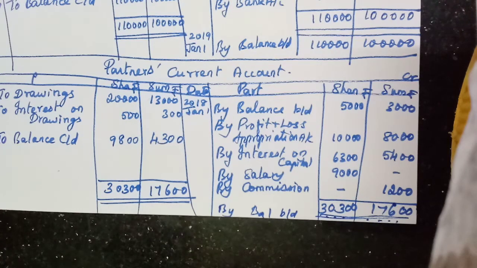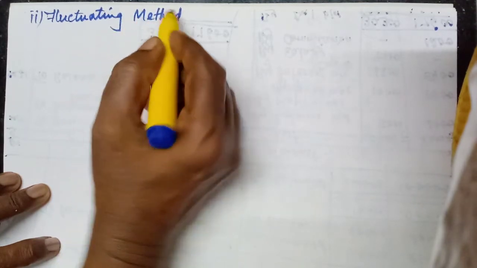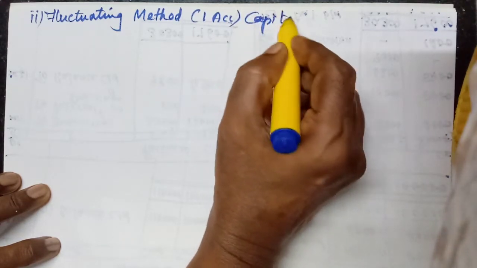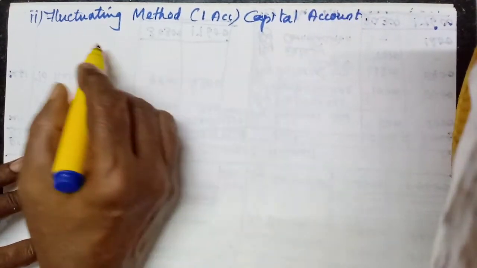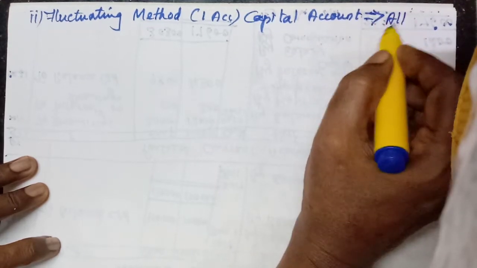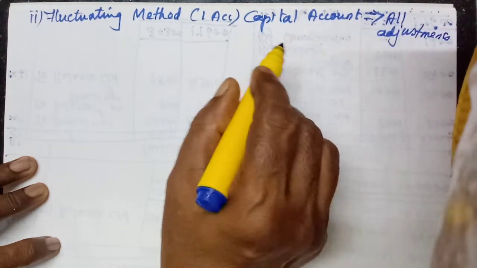Now we will see the fluctuating capital method. In this second method, fluctuating method, here we have only one account. What is it? Capital account. Partners capital account. We will not have current account because in this capital account only we will make all adjustments.